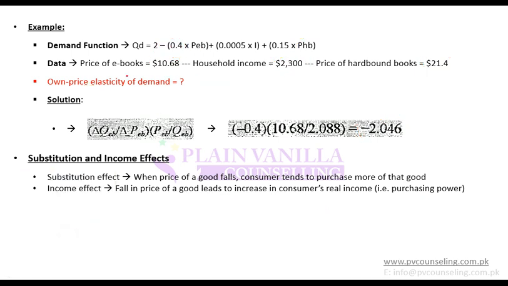On the other hand, if you are calculating elasticity of demand for income, that is income elasticity of demand, then you will take this particular coefficient. Or if you want to find out the change in quantity demanded with respect to the change in price of hardbound book, then you take this coefficient. So you select the right coefficient, you select the right figure, and then you calculate the elasticity of demand. Any problem so far?